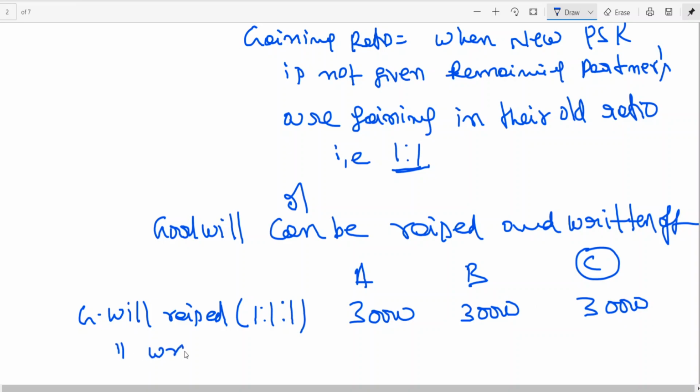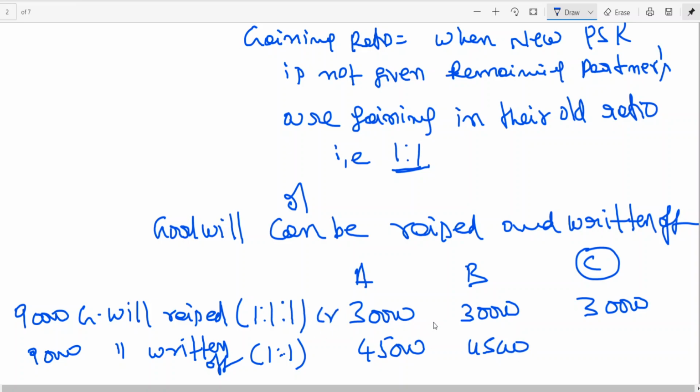Goodwill written off. Now I told you, who is leaving? C is leaving. This share is cancelled. A and B are sharing equally, 1:1. Here 90,000 goodwill raised, 90,000 goodwill written off. Now come on, tell me. 90,000 goodwill is raised. 90,000 goodwill is written off means 45,000. Goodwill will be written off for remaining partners, 45,000, 45,000.